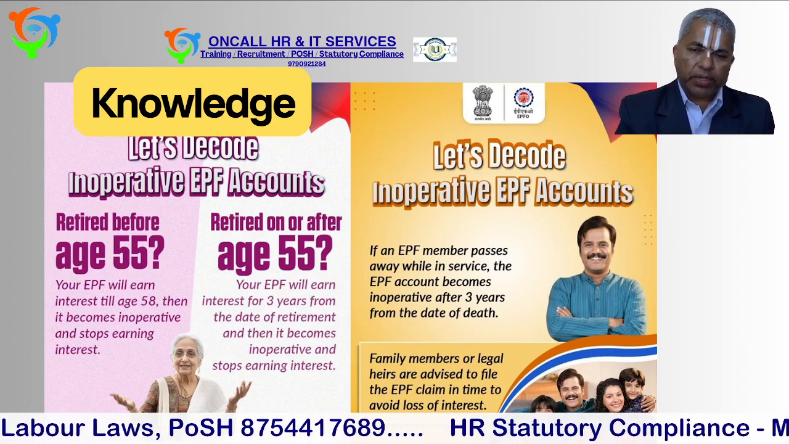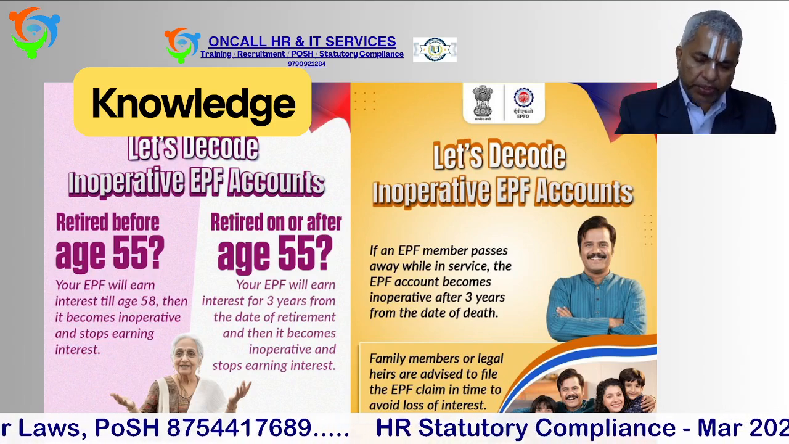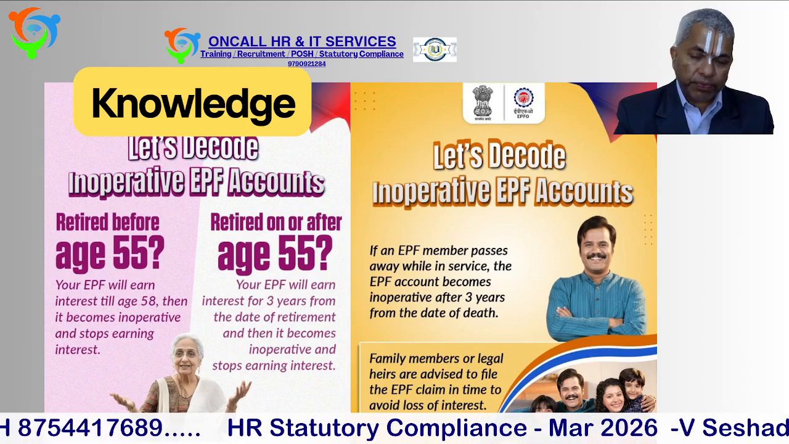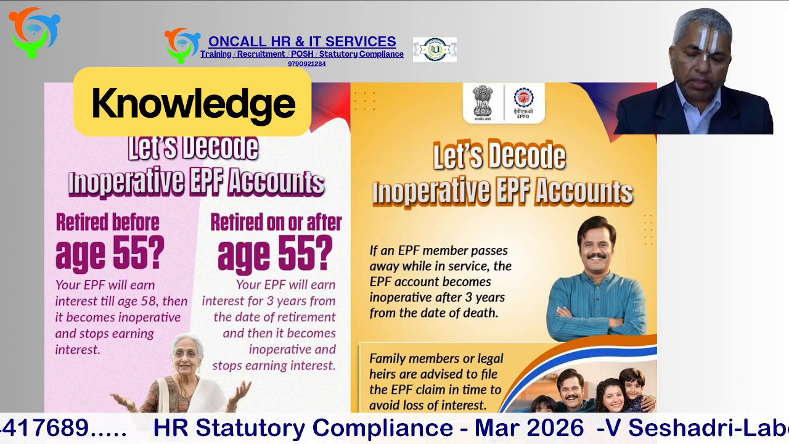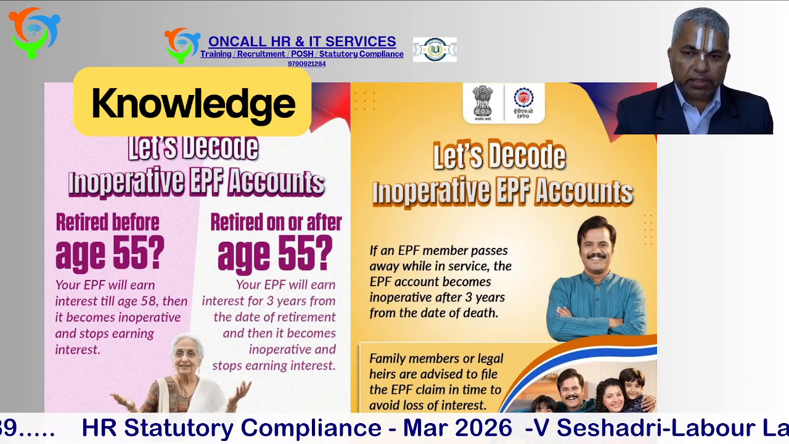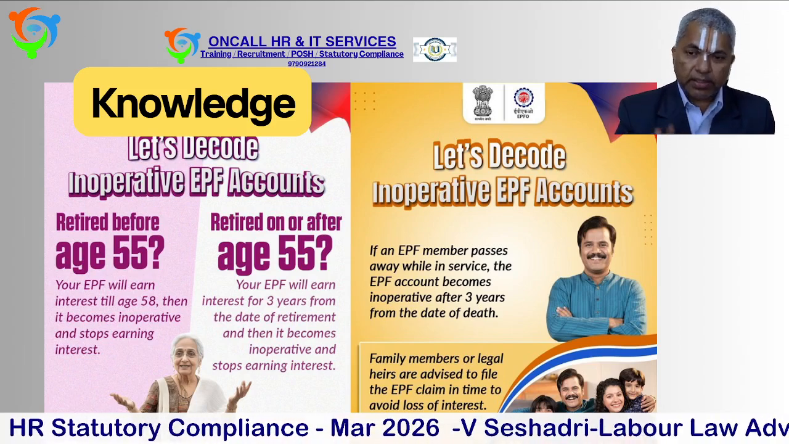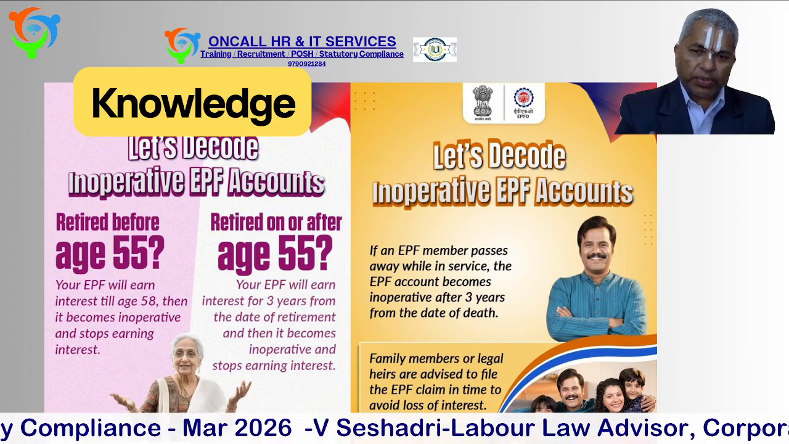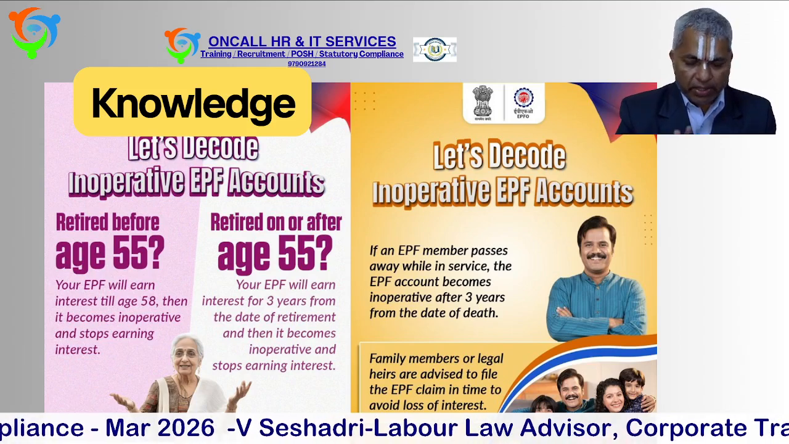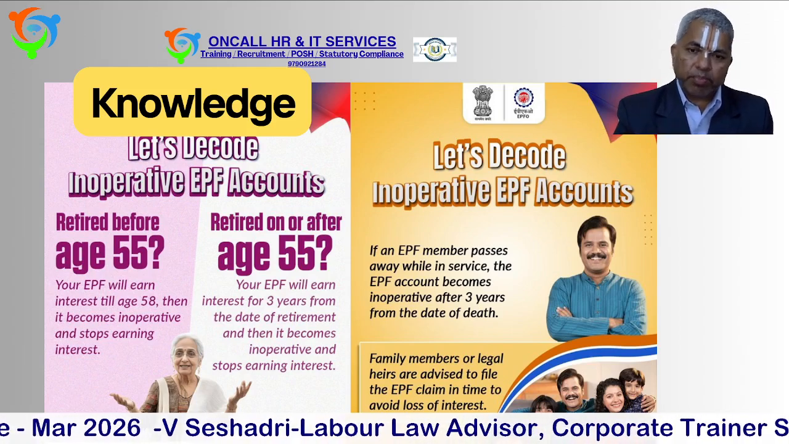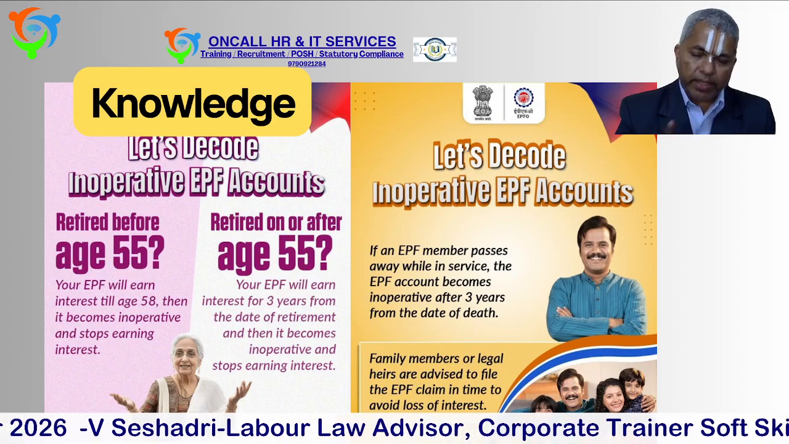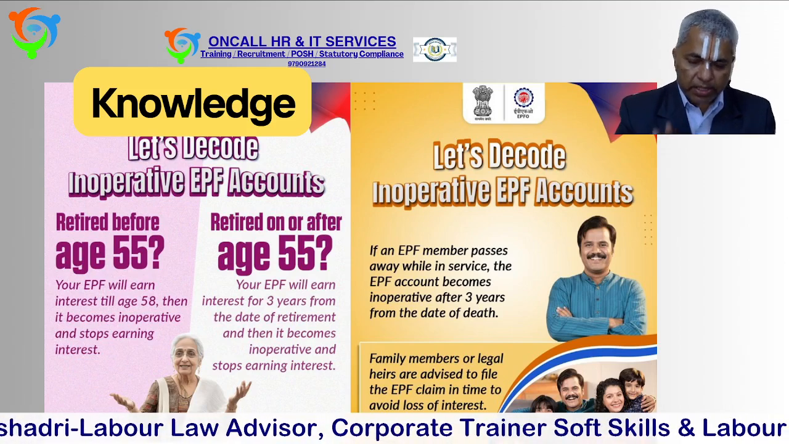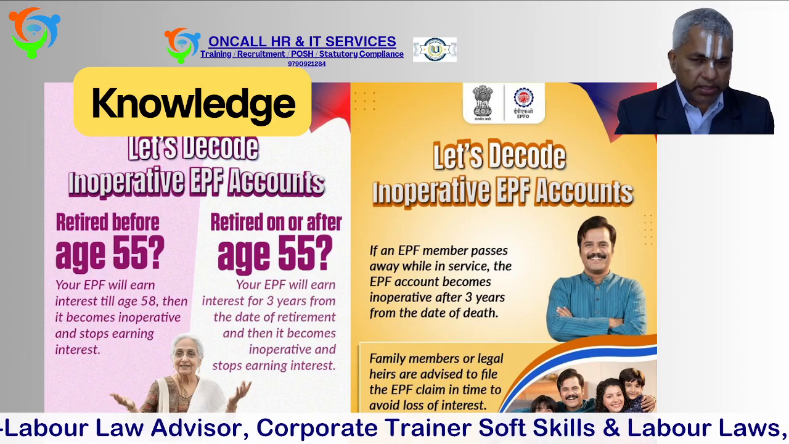Even if you retire before that, up to 58 years, by default, all the employees will get the interest. In case you are retiring in the 58th year, what will happen? Up to 61, you will get the interest. If you are retiring at 68, then up to 71. That is plus 3 or 58, whichever is later, you will get the interest. In case the employee dies, after the death date, for 3 years, the account will earn the interest. After that, it will not earn. This is the information for you.